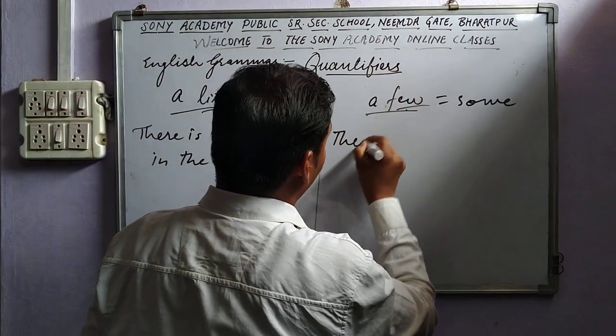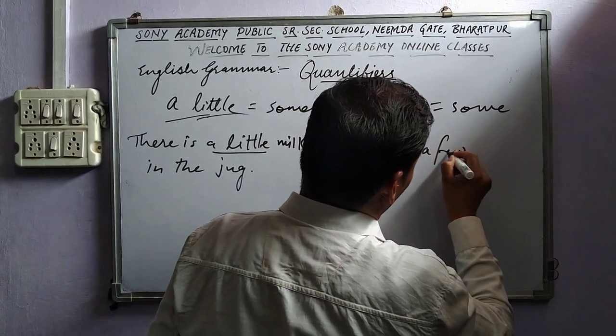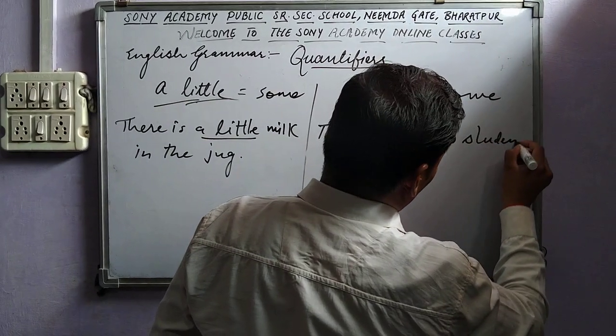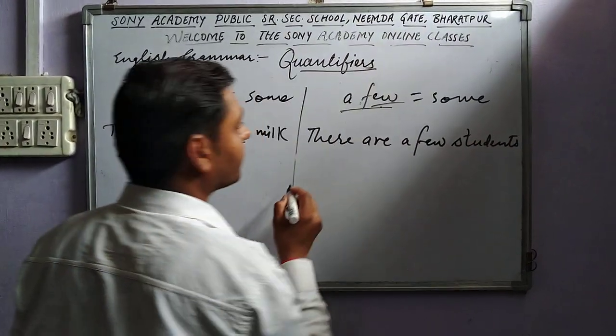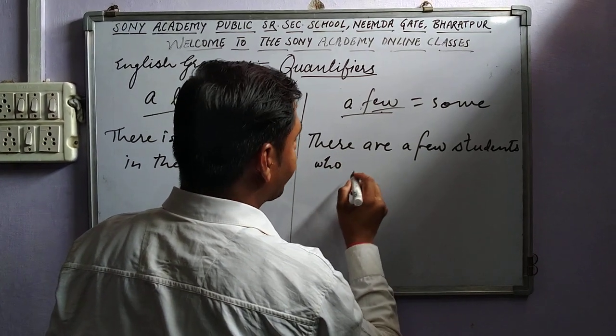Now there are a few students who are intelligent.